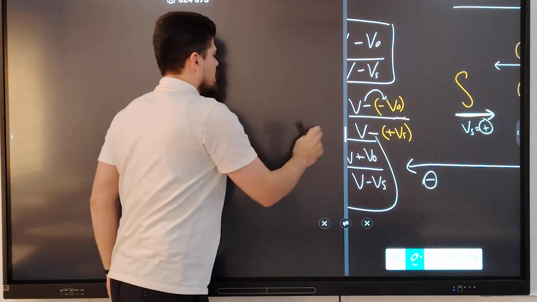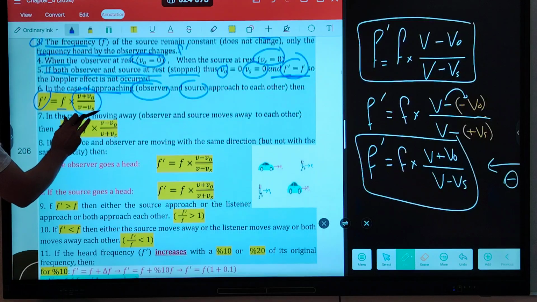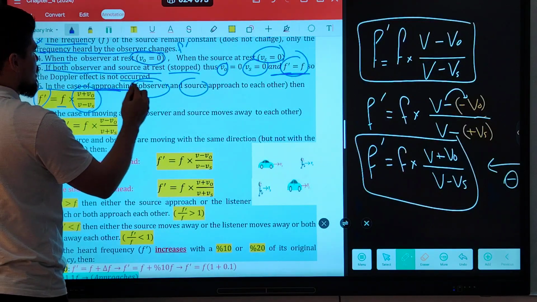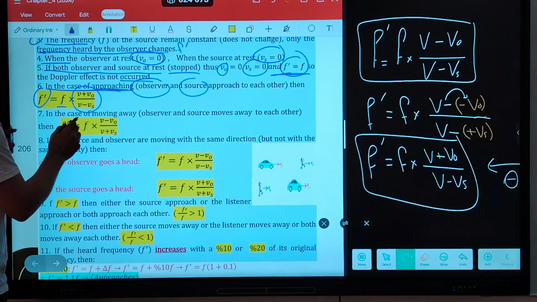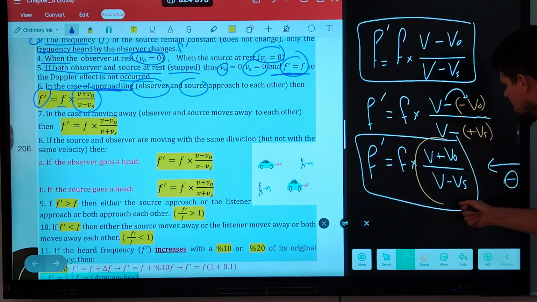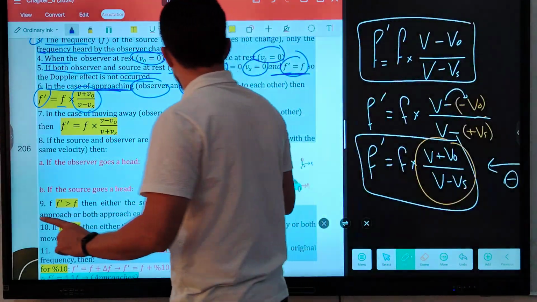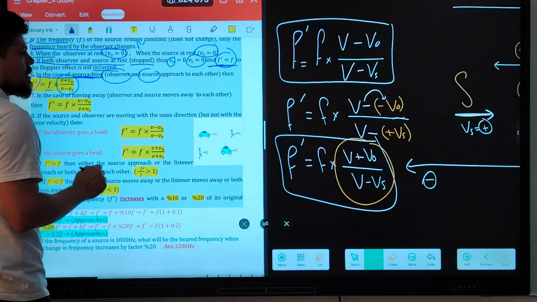As you can see here, look, guys, I indicated here. In the case of approaching, moving toward each other, observer and source, the equation becomes like that: V plus V naught over V minus Vs. Did you understand? I hope you understood.